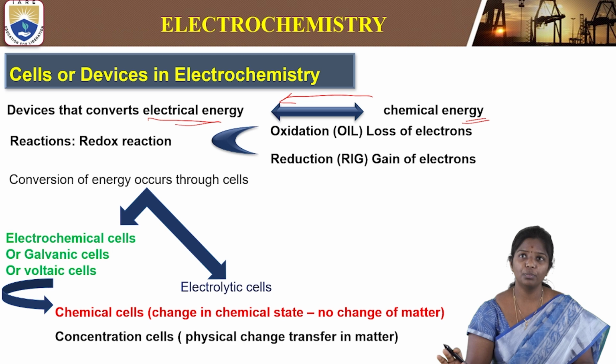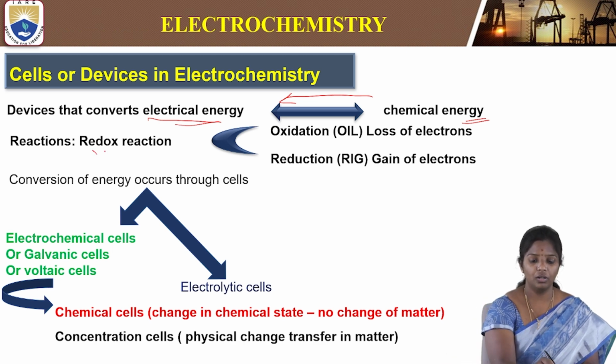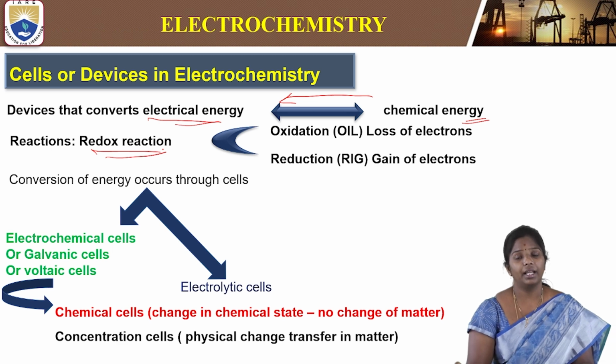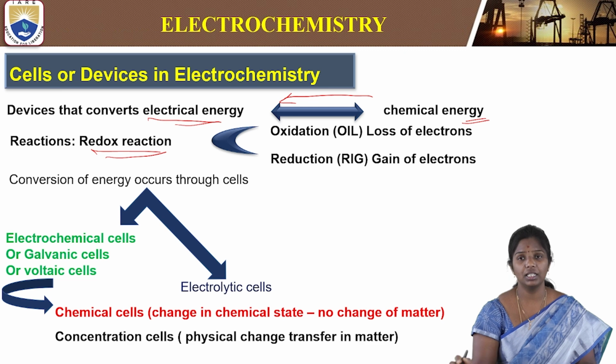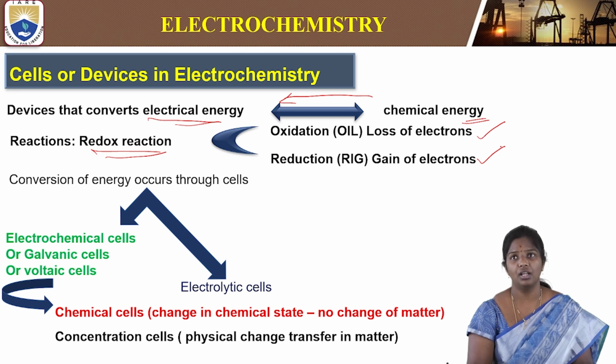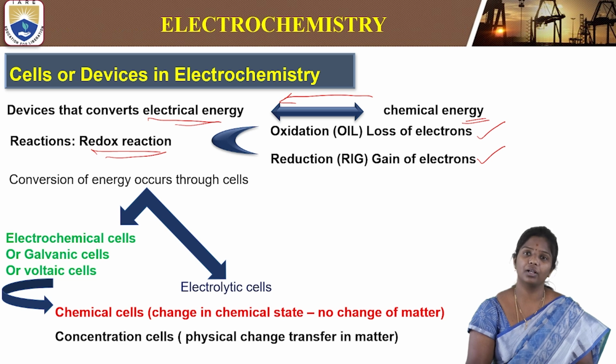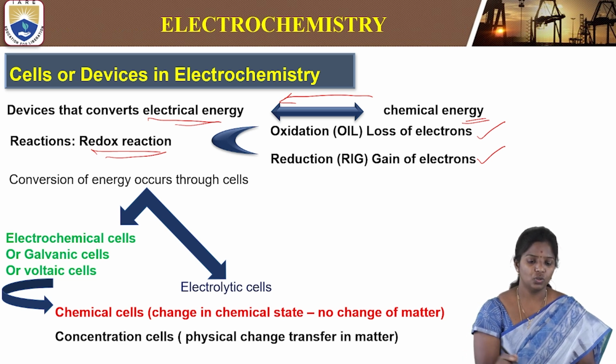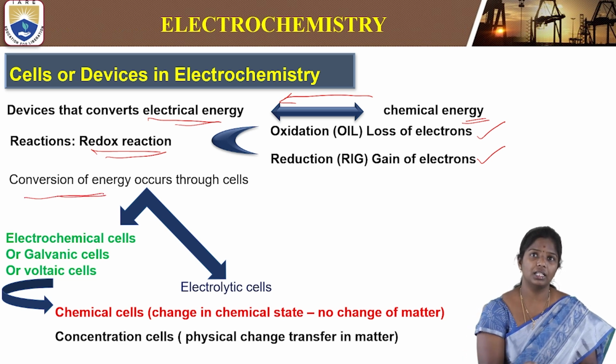There are two basic reactions going on in electrochemistry, called redox reactions: oxidation and reduction. Oxidation is loss of electrons and reduction is gain of electrons. These two reactions take place simultaneously in any electrochemical cell, and this conversion of energy occurs through these cells.